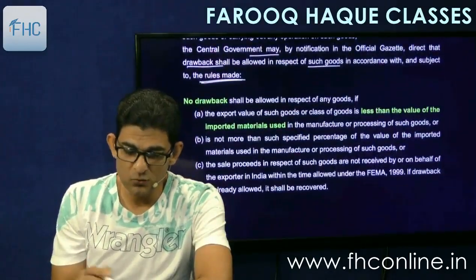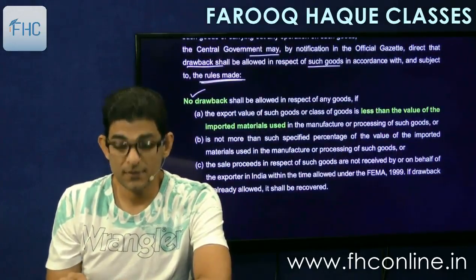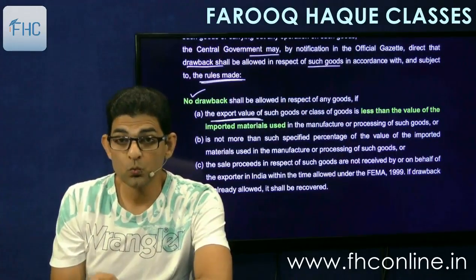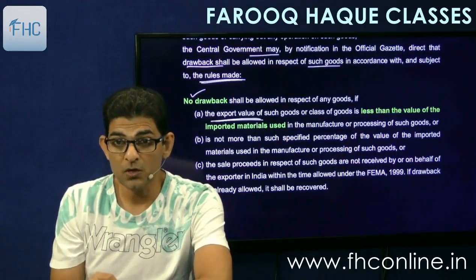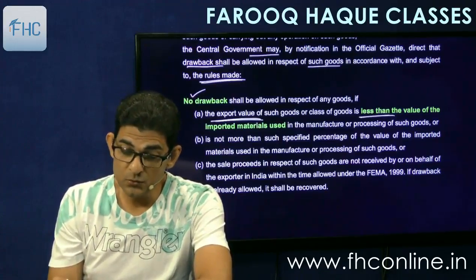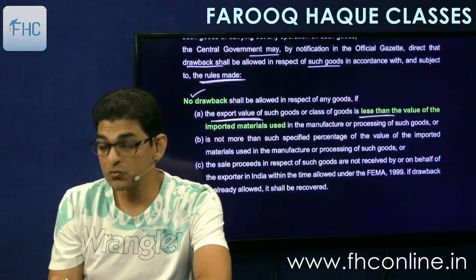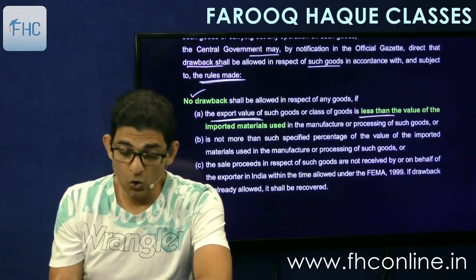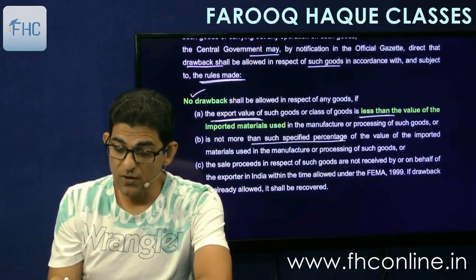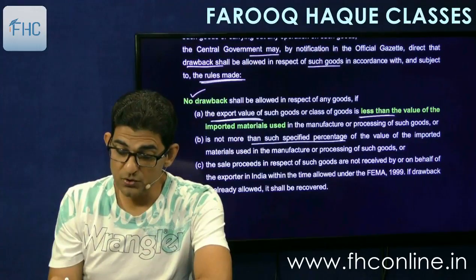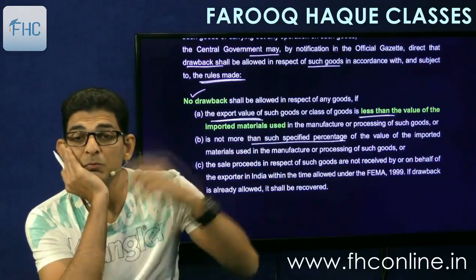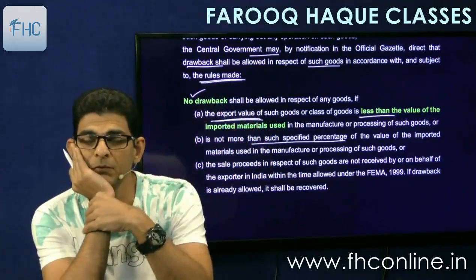Then no drawback shall be allowed. Again there is a restriction on drawback in this case also. If the export value of the goods or class of goods is less than the value of imported material used in the manufacture or processing of such goods, or is not more than such prescribed percentage of the value of the imported material used in the manufacture or processing of such goods. Now these 2 points have to be read together, or okay.